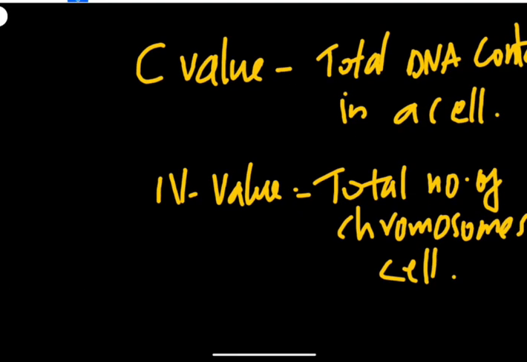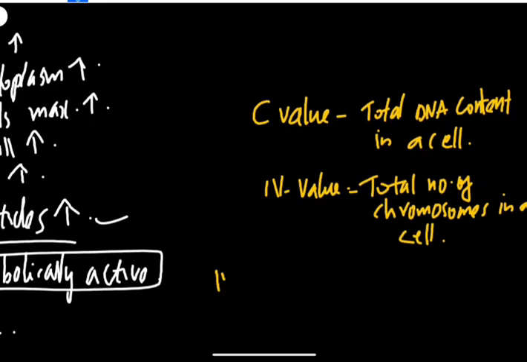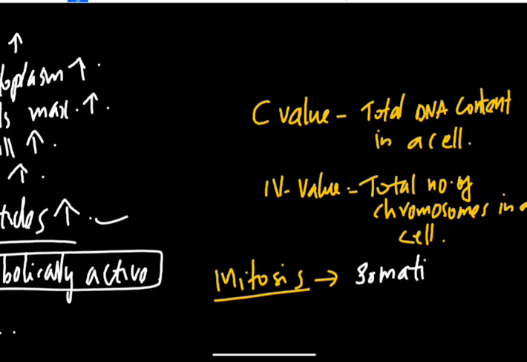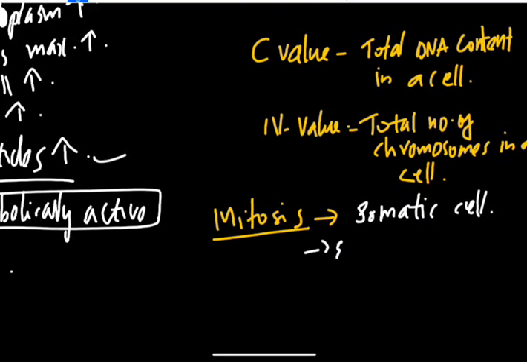So what is actually mitosis? Mitosis occurs in somatic cells, and it is a type of equational division.